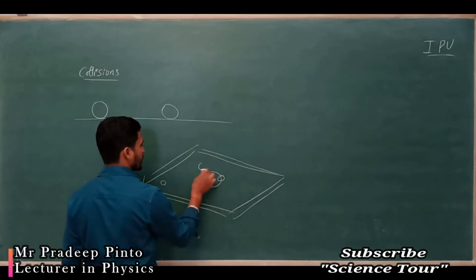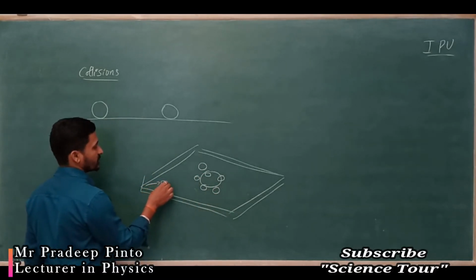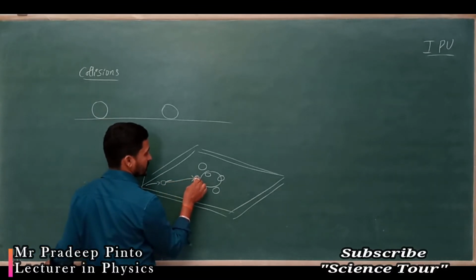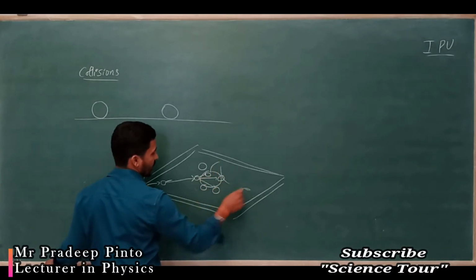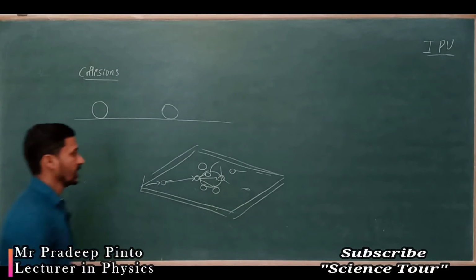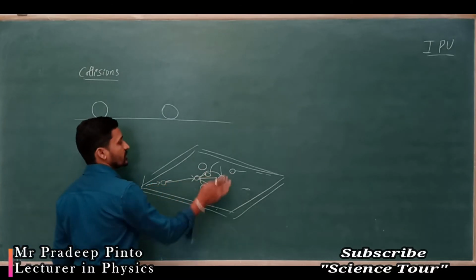Carom coins are kept somewhere like this. You give some velocity, and it collides with these coins. It gives energy to them, so randomly they will move, and one will move in this way. That means energy is transferred to these coins.